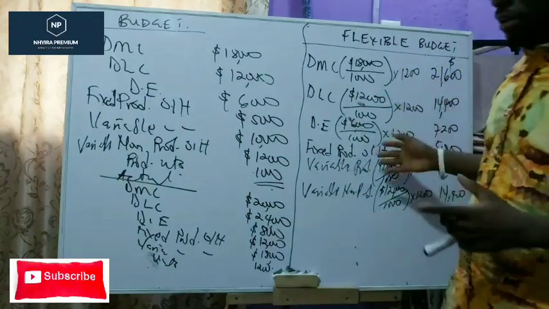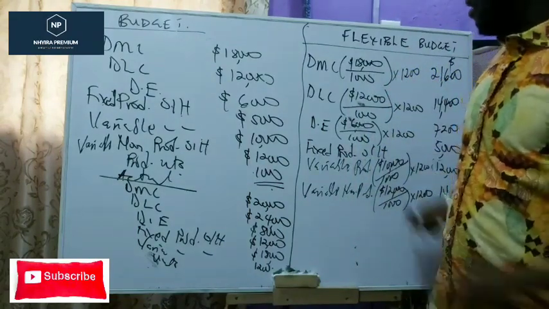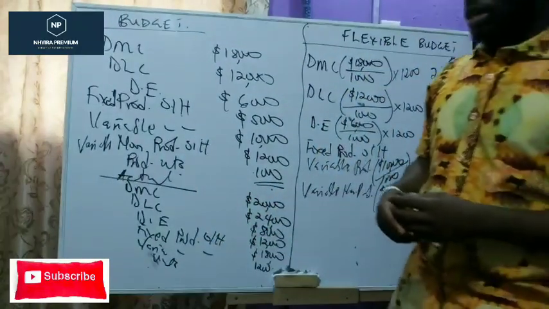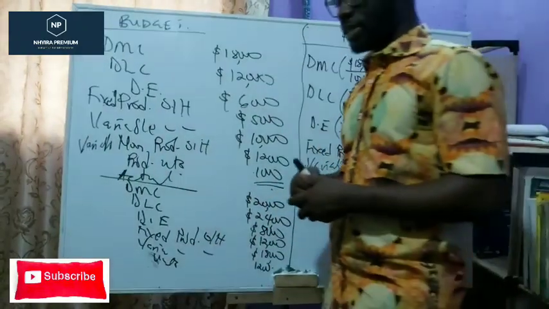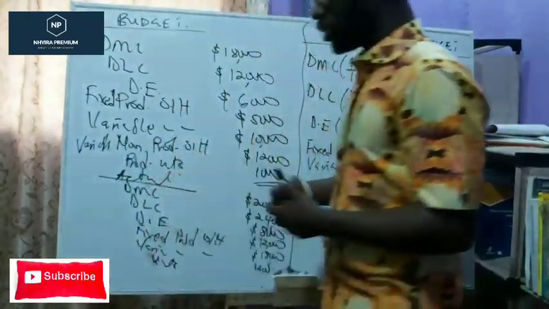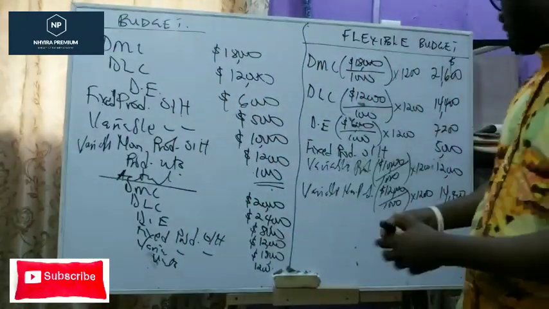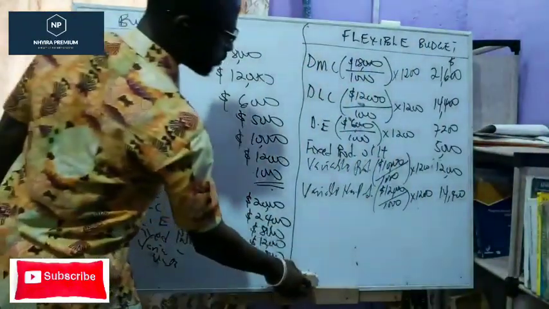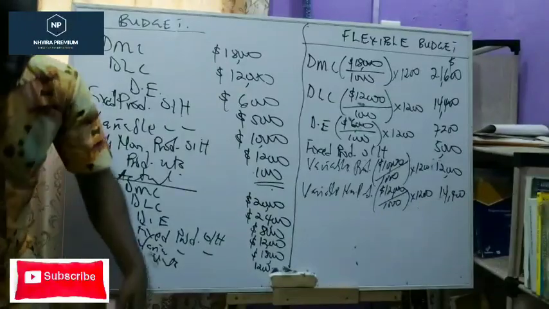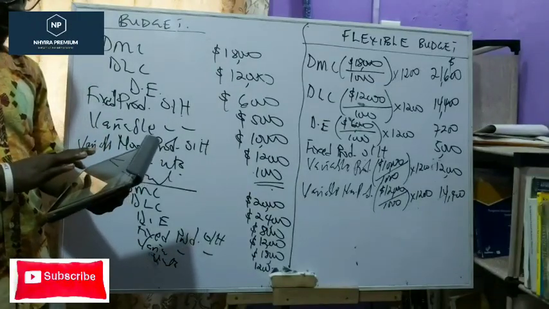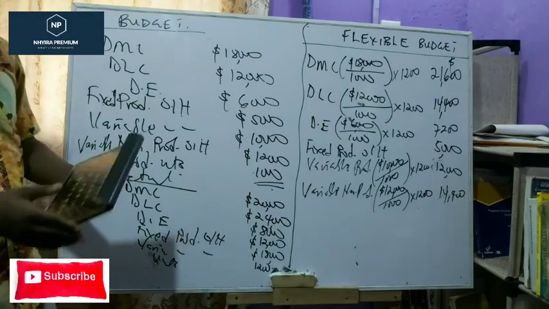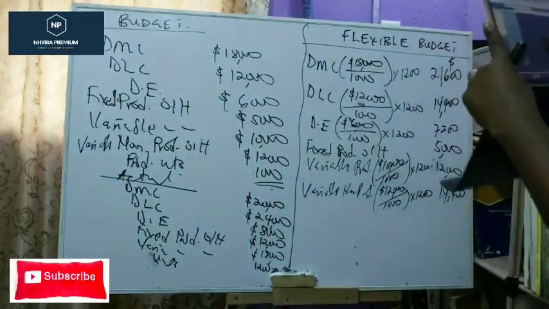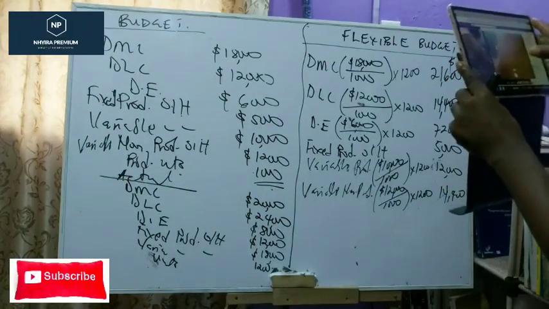All right, so now that we have our flex budget, we also have our actual results. How do we undertake the variance analysis in relation to that? So let's see how we prepare the variance analysis. Let me also snap this, because I'm going to rub my entire board. Let's see what we got here.